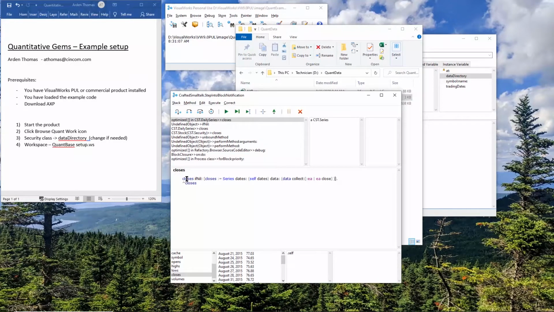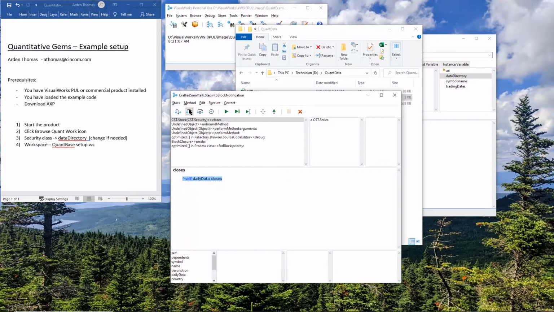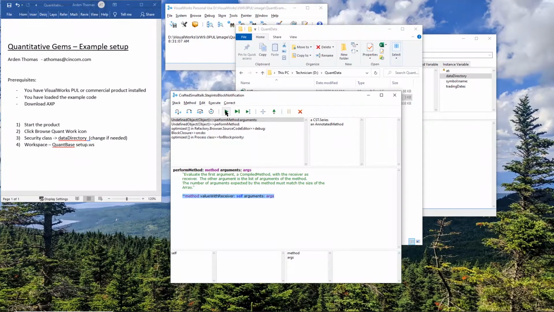Now every time it calls this, it'll simply use the cached value, so it won't need to recreate this. If we're doing some analysis, we might be getting the closes again and again and again, so we don't want to recreate it each time. But we could even clear the caches if we wanted to free up some space. So we got the closes.